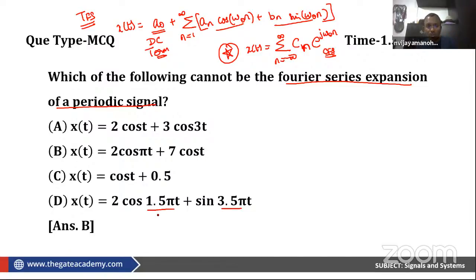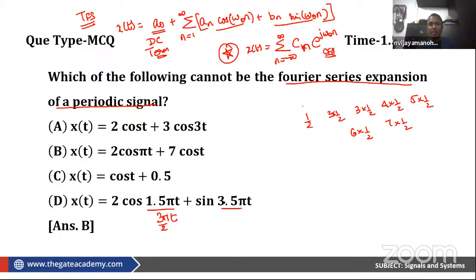So if I look at this, what is this? This is 3 pi by 2 t. So your omega naught is 3 pi by 2. So after 3 pi by 2, this is omega naught. So again, integer multiples of omega naught. If I see 1 by 2, then 2 into 1 by 2, 3 into 1 by 2, 4 into 1 by 2, 5 into 1 by 2, 6 into 1 by 2, 7 into 1 by 2. All these are integer multiples of 1 by 2, correct?